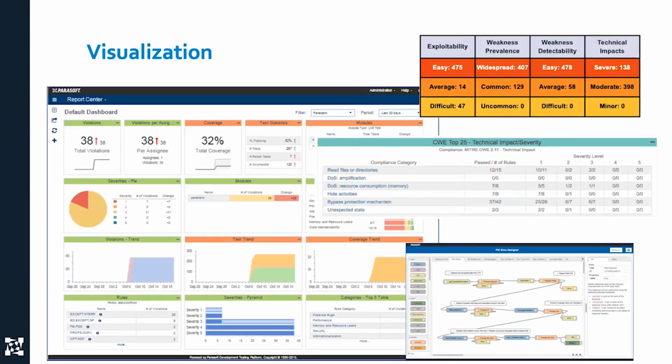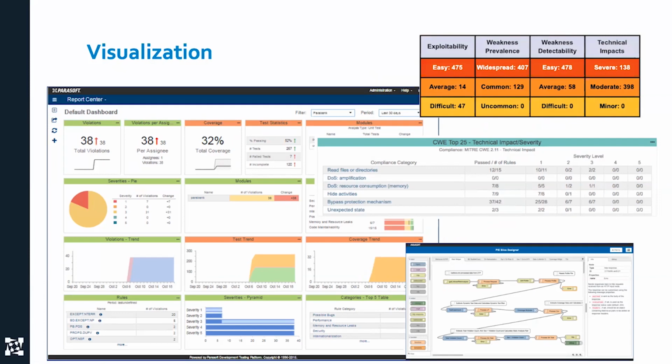I need visualization things. If you look on the left here, this is a standard kind of dashboard, lots of widgets. If you watch one of our demos, you'll see that each one can be resized, can be changed. You can change the filters. You can repeat them for multiple projects. You can drag and drop them. You want all those things. You want a rich set of widgets available to you. You want a rich set of filters so that I can filter by projects, by severity, by standards, by business unit, by components, all the different ways to slice and dice.